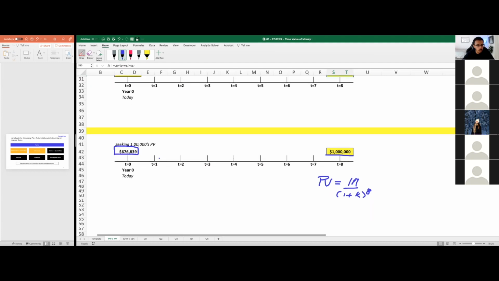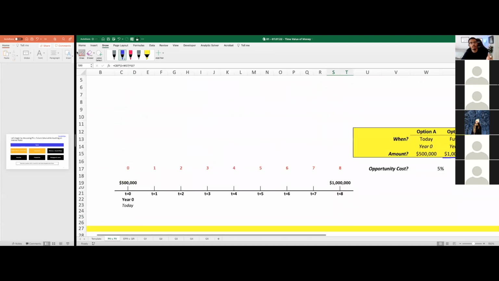And with that, we'd be able to find that our present value is 676,839. Now, this is super cool because the present value of option B is bigger than option A. And for that reason, option B is better. This is a very important topic. And to tie a bow around all this, it's very obvious to us now that depending on when we are to receive money, and also depending on the interest rate that we have, our decision-making related to money will be different. And that's exactly what Comp 308, an Intro to Finance course, tries to flesh out for you.